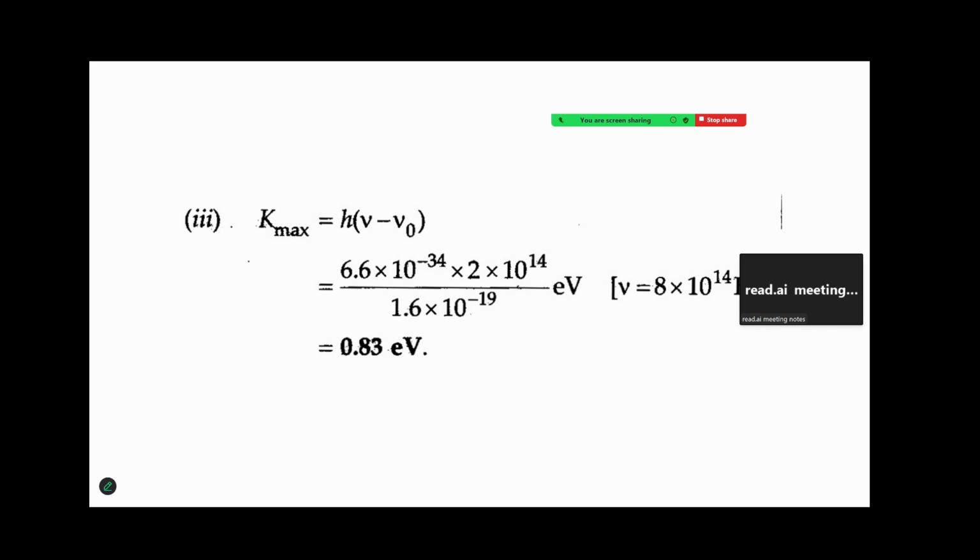So we come to the end of this session. In the next session, we look at the exercises in matter waves.